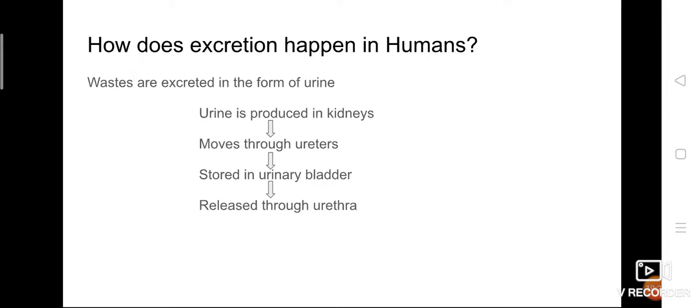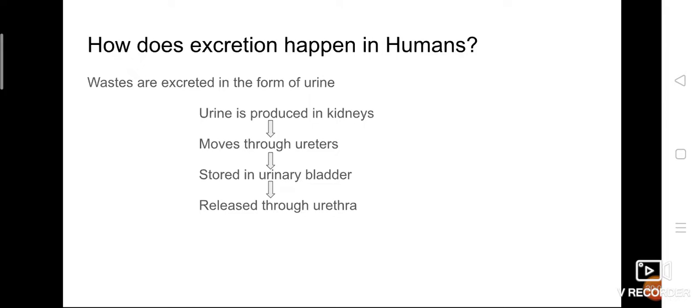We know that the human body is releasing nitrogenous waste in the form of urea, and that urea waste is excreted in the form of urine. How is it excreted? First, the urine is produced in the kidneys. Ammonia is converted into urea, and that urea travels along with the blood and reaches the kidney. The kidney acts as a filter. It filters the blood and removes the waste product in the form of urine.